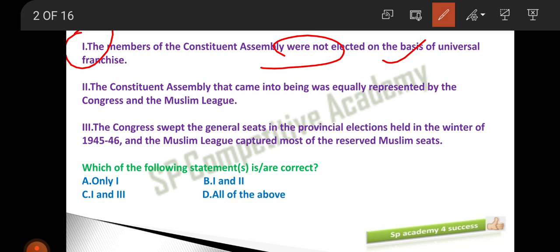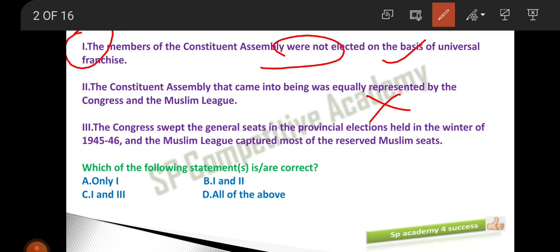And the second point, the Constituent Assembly that came into being was equally represented by the Congress and the Muslim League. No, we have seen the number of members from the Congress, the number of members from the Muslim League, and the election that was done. Everything we have seen, so this is not the right answer. In our explanatory videos, many times I have represented this, so please go back there for the proper explanation. But let me tell you, Congress and Muslim League members are not equally represented.